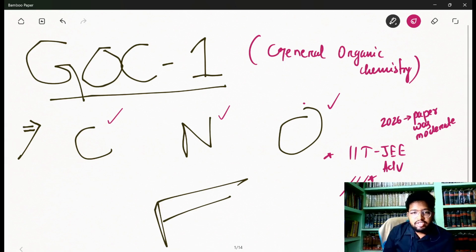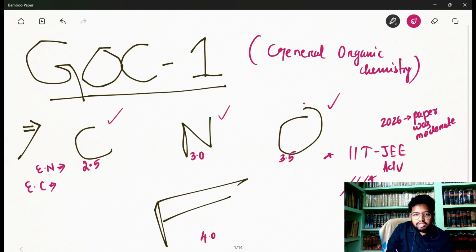So what does GOC revolve around? GOC revolves around a few elements which form organic compounds. So the first thing I should know is the electronegativity and electronic configuration of these elements. The electronegativity values according to the Pauling scale I should know, along with a few more elements like chlorine. Fluorine is the most electronegative element, which is 4.0 on the Pauling scale.